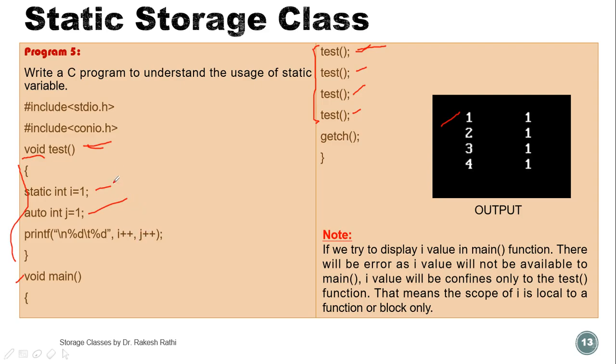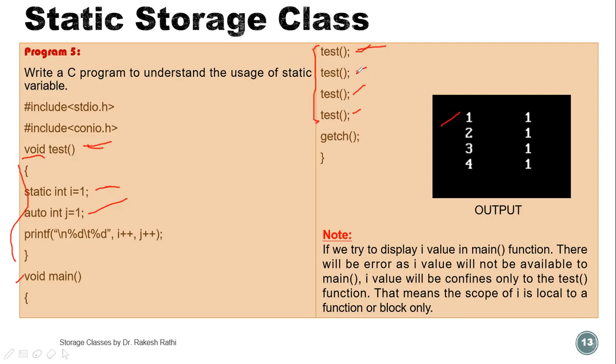But we have to understand here, i is a static variable and j is of automatic storage class. So after coming out of this test function, the variable j is automatically deleted, but i will not be deleted because the storage class of i is static. So the value of i will remain when the control comes out from this test function.